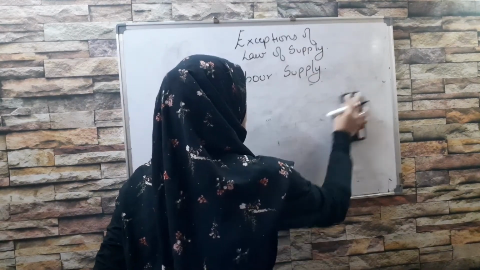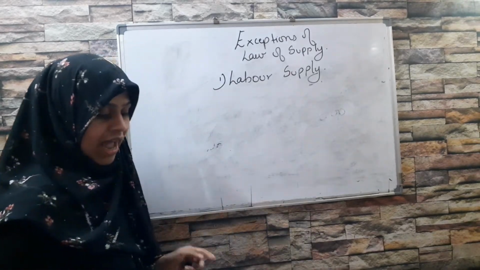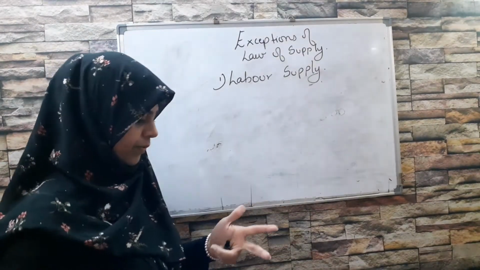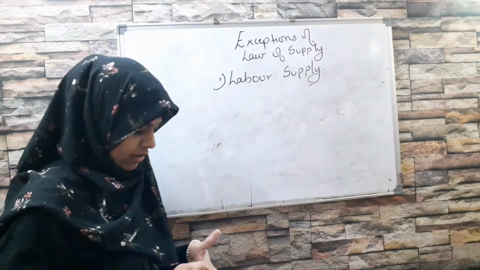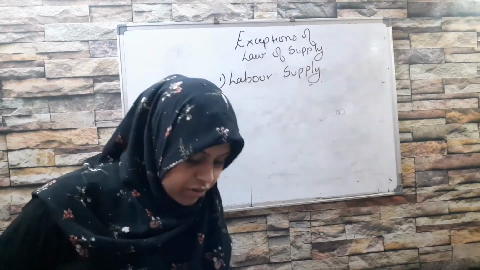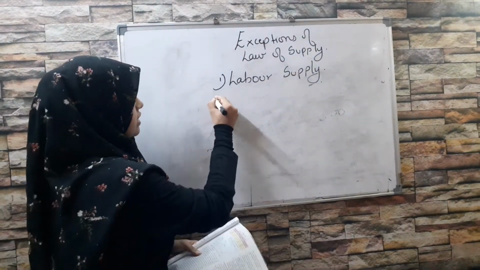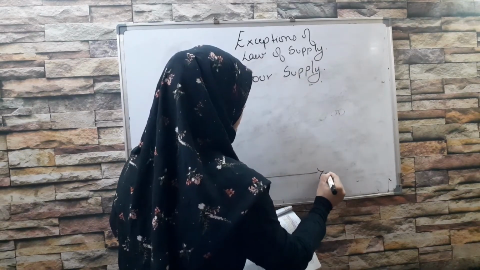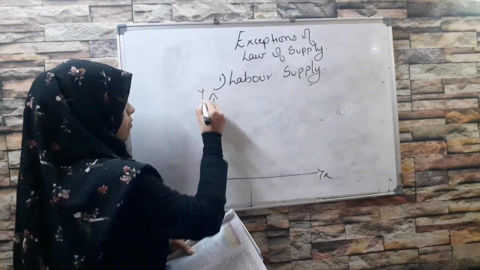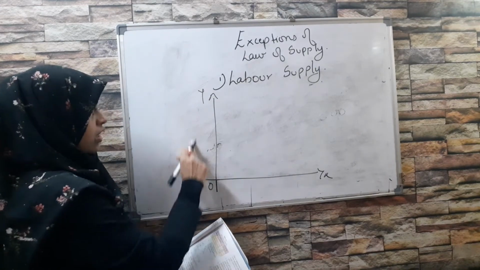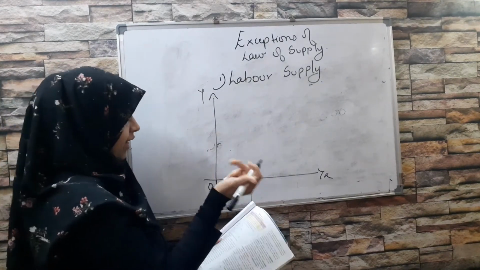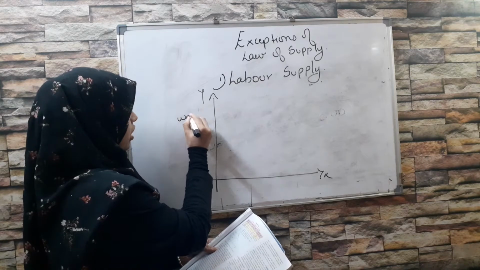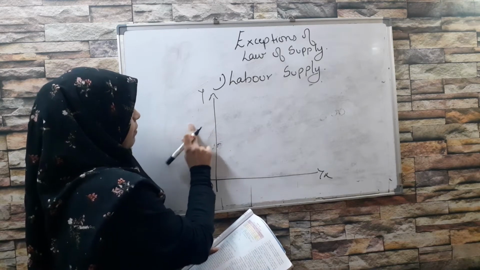Please practice this diagram on graph paper and your single line paper also, because either way you should be able to draw it. Okay, this is my y-axis, my x-axis, and here my point of origin. Here I am plotting the price, that is my wage rate.